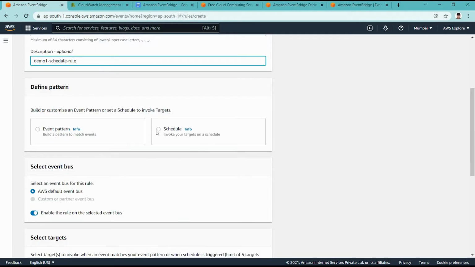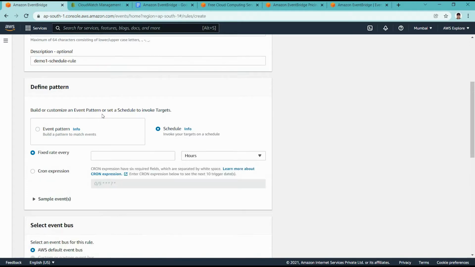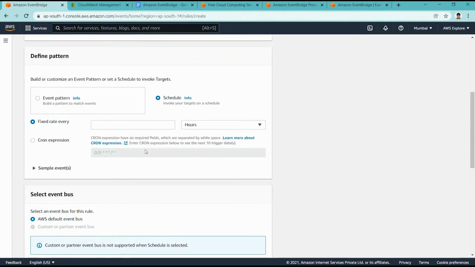So here we are not using an event pattern, but we are using scheduling. It gives us different options like fixed rate, so we can call the targeted action every few minutes, every few hours, or every day or something like that.